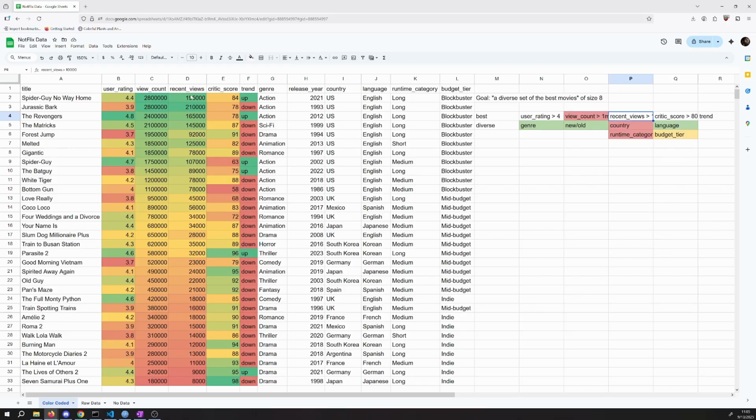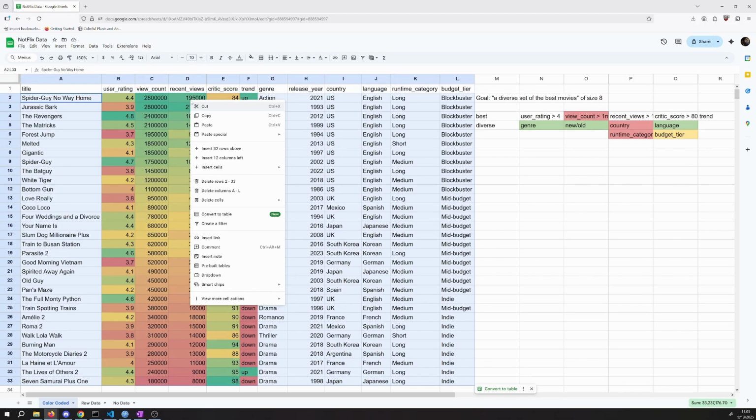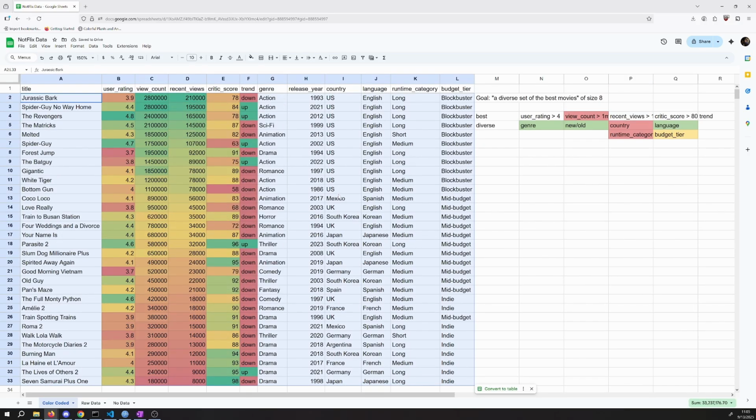Recent views, let's see if recent views has the same kind of skewing. I bet it will. So do we still have, yeah, we still have all the US films on the top, but maybe there's a slightly different ordering of those films, maybe by their dates and so on. And that might be interesting to see. So there still might be relevant things. Notice also when we sorted by recent views, how the view count, the main view still kind of looks like it's in order from the color coding here. That's showing there's a lot of correlation between these two.